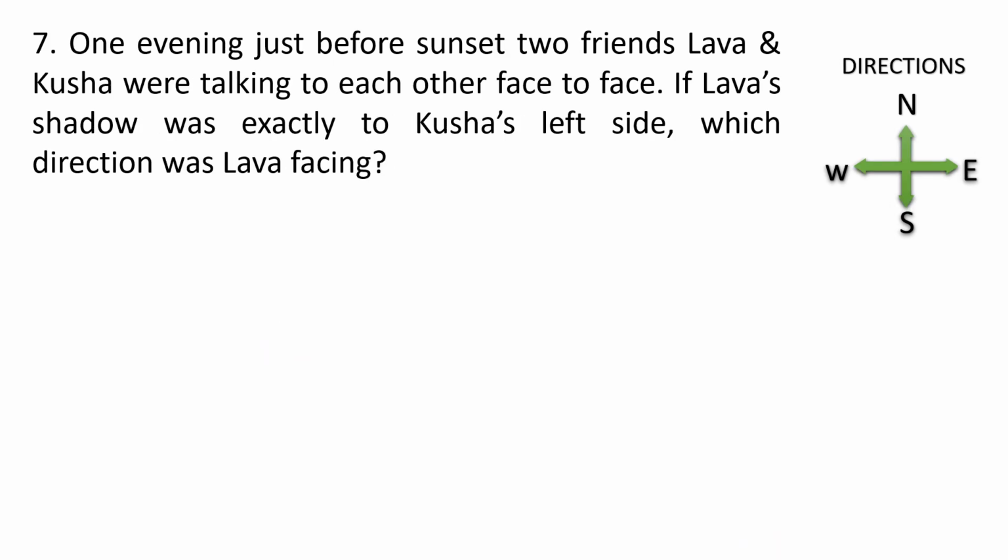Now, question number 7. This is again a logical question in direction. Please listen carefully. One evening, just before sunset, two friends, Lava and Kusha, were talking to each other face to face. If Lava's shadow was exactly to Kusha's left side, which direction was Lava facing?